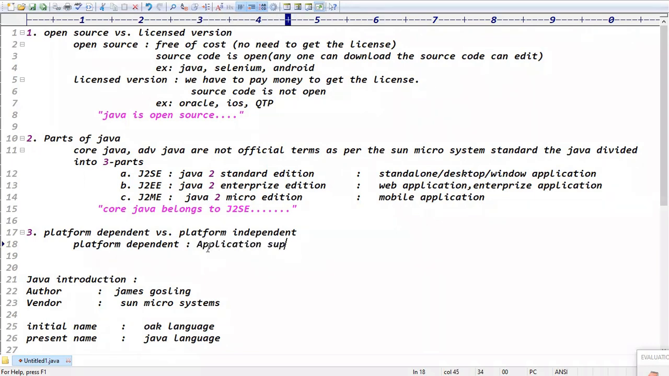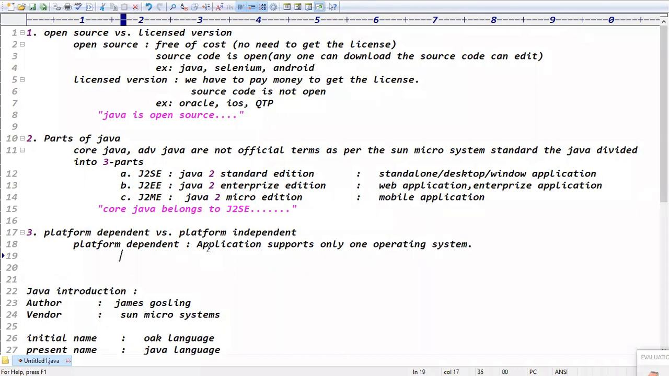Application supports how many operating systems? Only one operating system, right? One operating system, guys. It's platform dependent. It means once we develop the application, for example C language applications, using the Windows operating system, that application will run on only Windows. Once we develop the application using Windows, it runs on only Windows, right? That nature is called platform dependency.